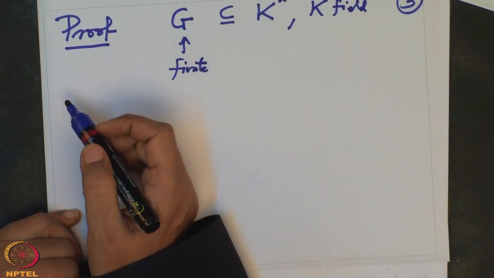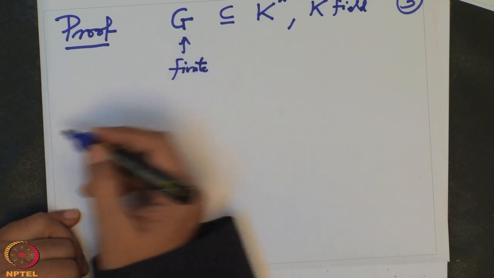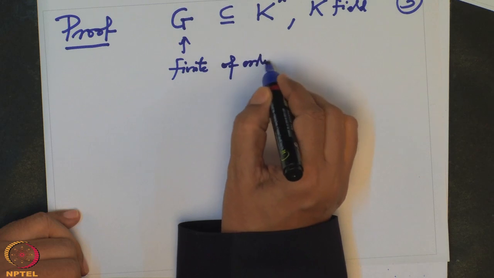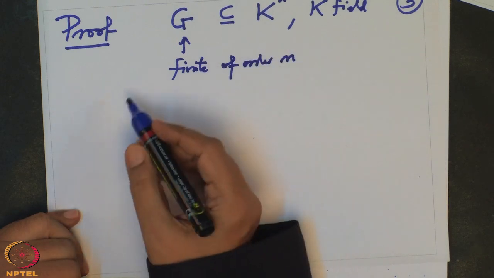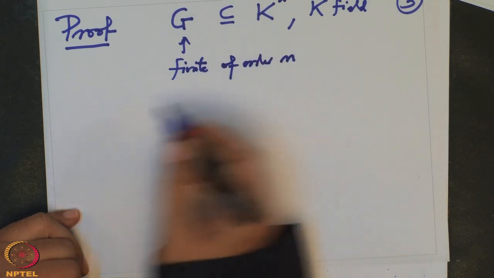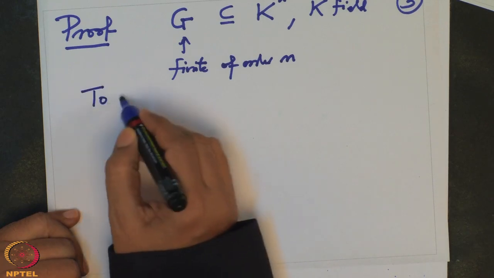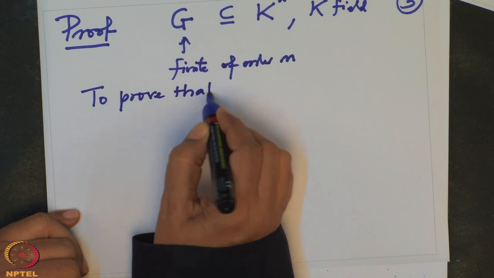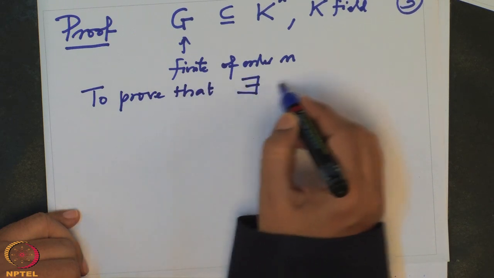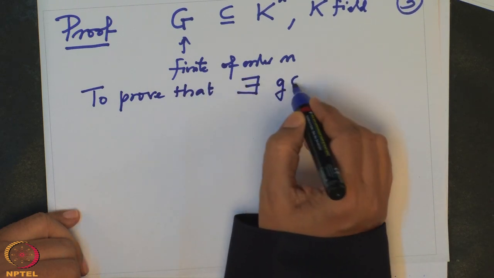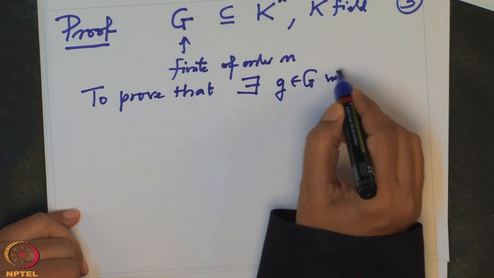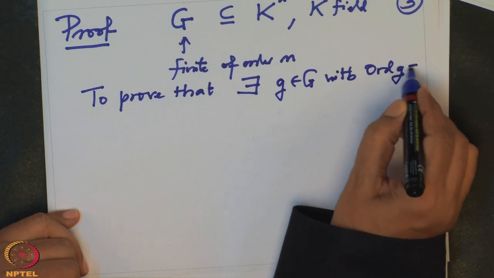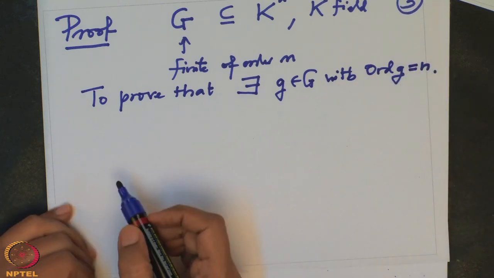All right. So what do we want to prove? G is finite, let us say of order n. Then to prove that G is cyclic, I want to prove that there exists an element g in G with order of g equal to n. This is what we want to prove.